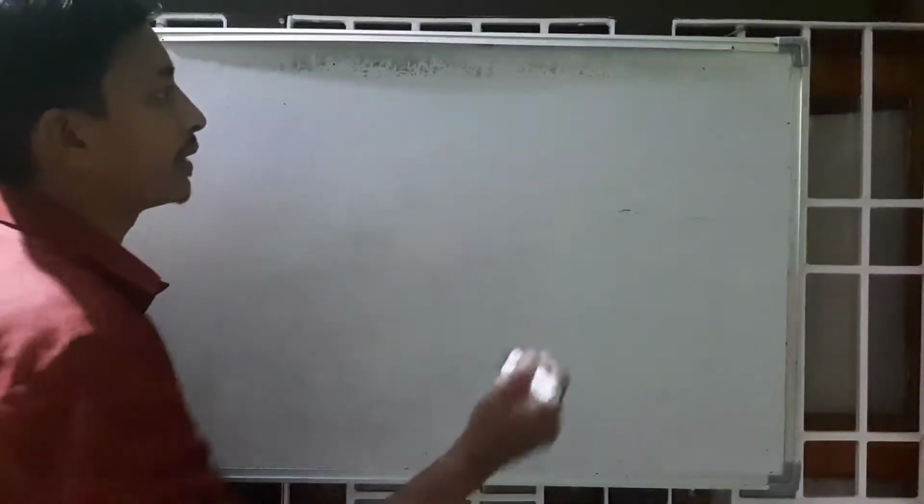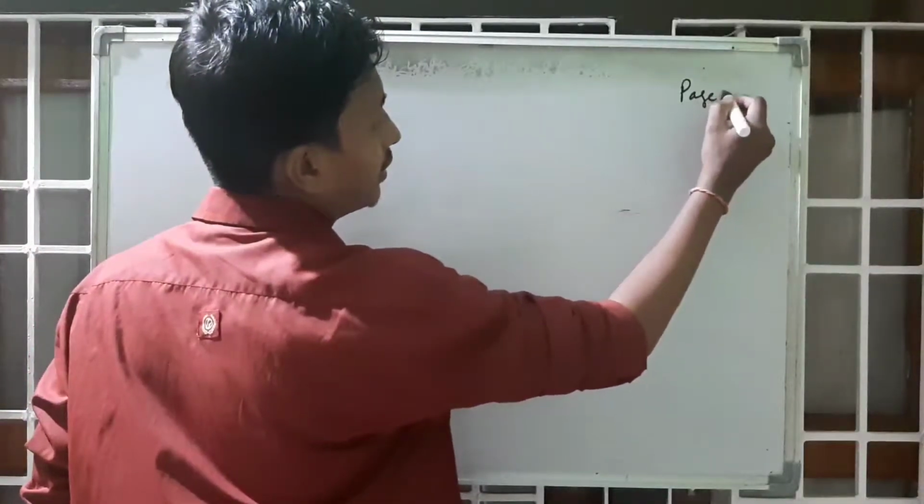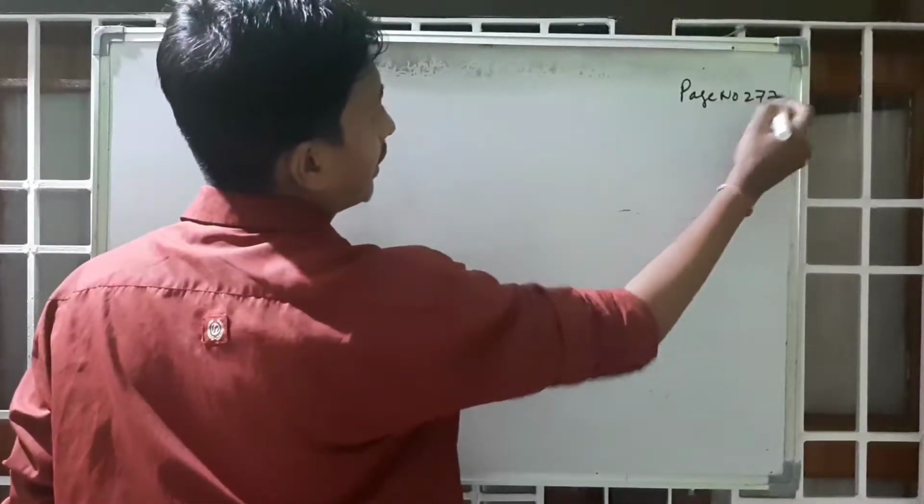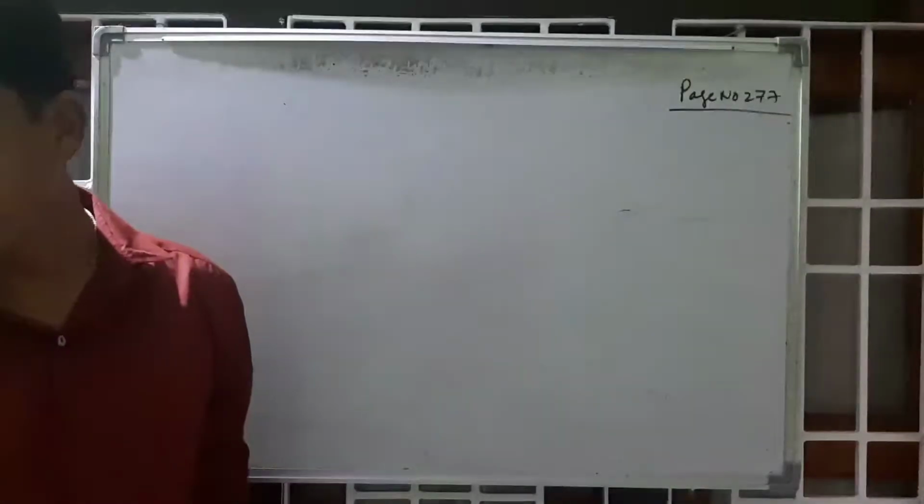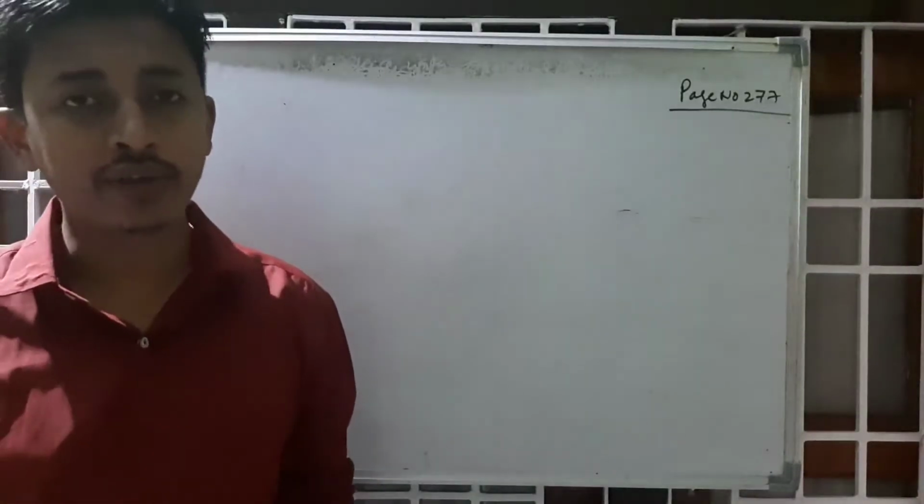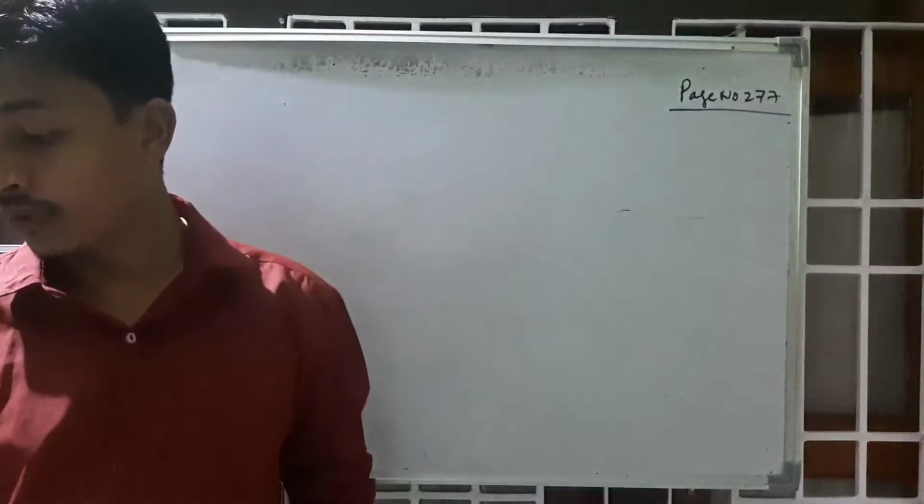It is page number 277. You can see page number 277. There are some questions in the lab. Now you can see here the first question is: write a program for printing the message hello, how are you? Compile the program and execute it.